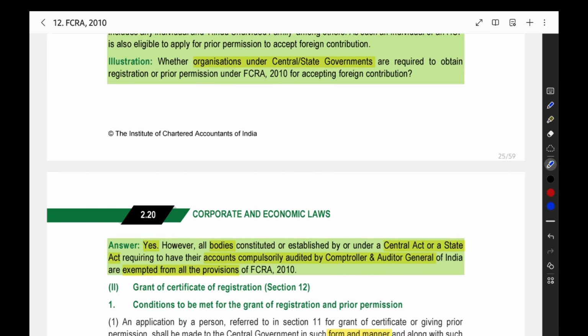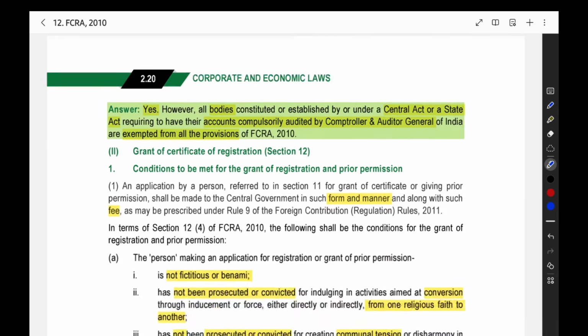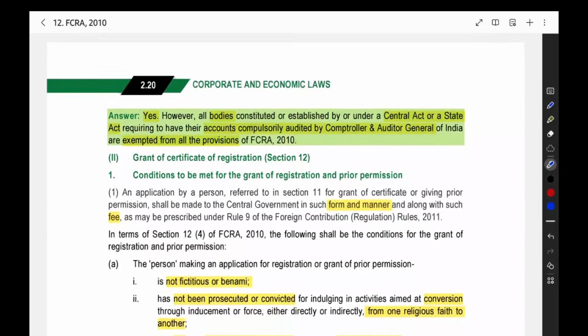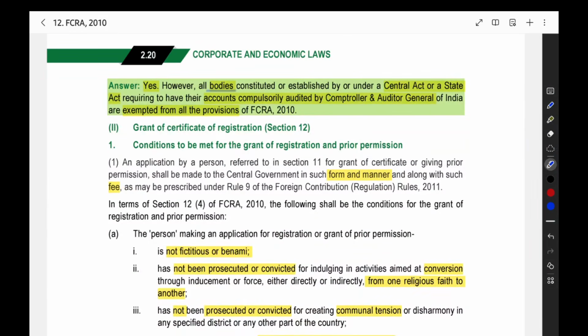Here they are asking about an organization under the central government or state government. If that organization wants to receive any foreign contribution, whether they should get prior permission or approval. Here the answer is generally yes. Generally, if you want to get foreign contribution, even if you are an organization under the government, you have to get the approval. But all bodies constituted or established under a central act or state act, requiring to have their accounts compulsorily audited by the C&AG, are exempted from all provisions of FCRA.